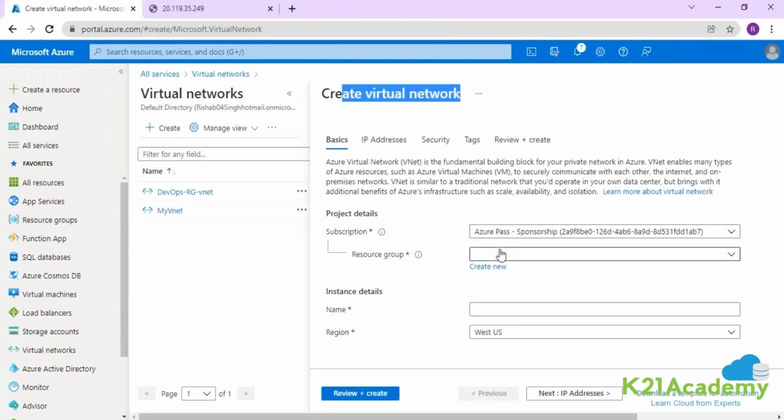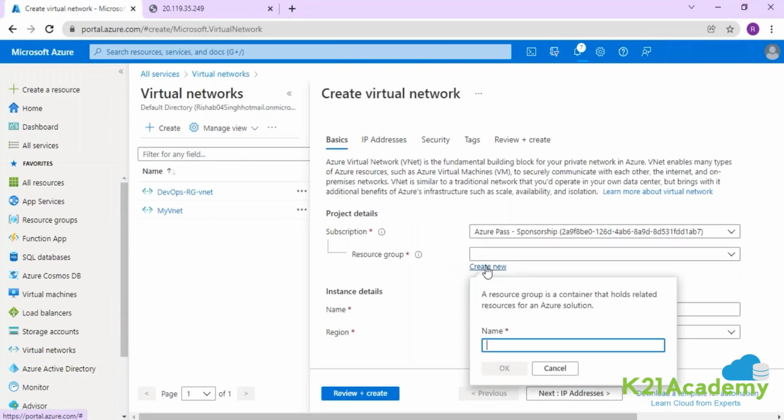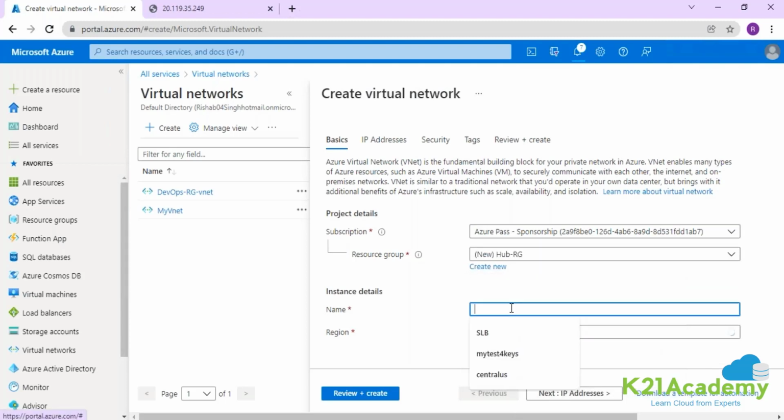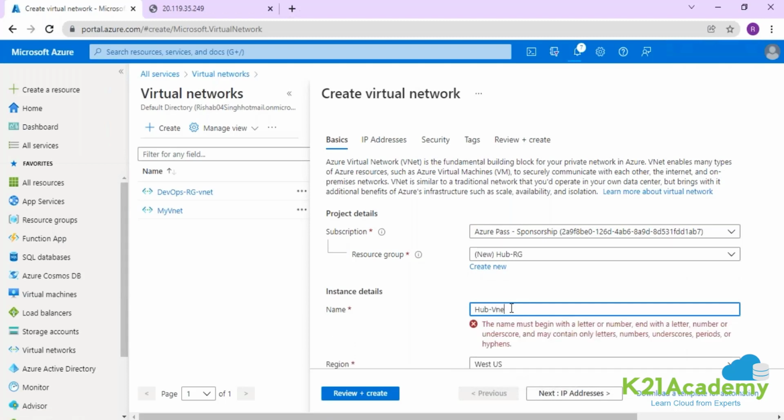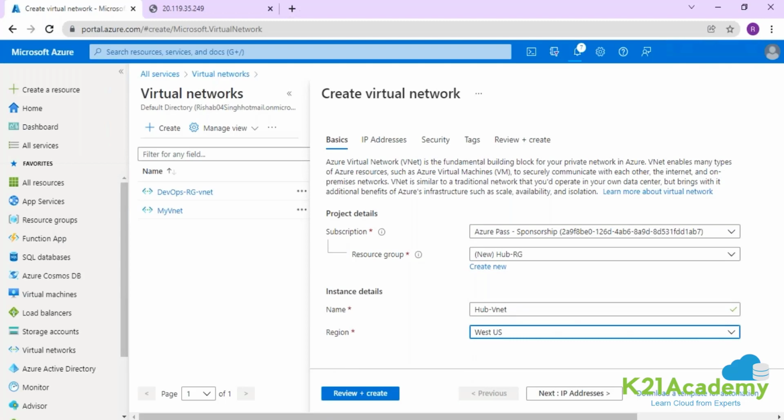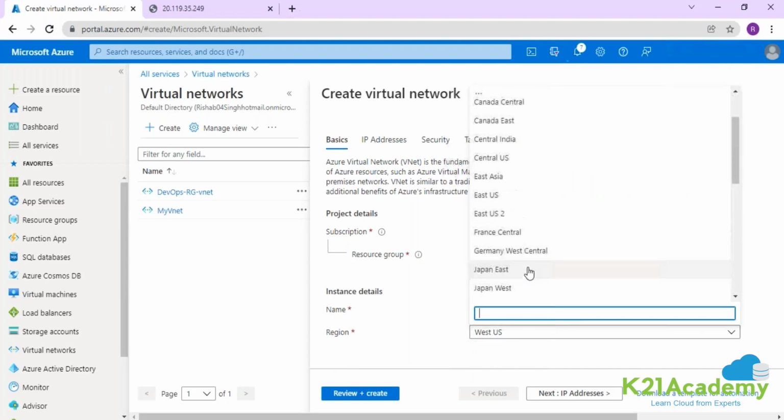Going into this virtual network, I'm going to create a virtual network for the hub. I'll put a name, let's say hub RG, and give the name hub VNet. I'm going to select East US.